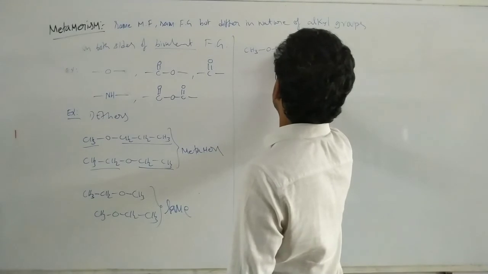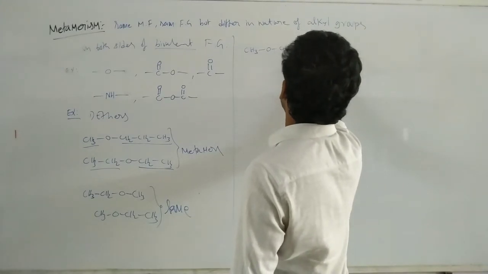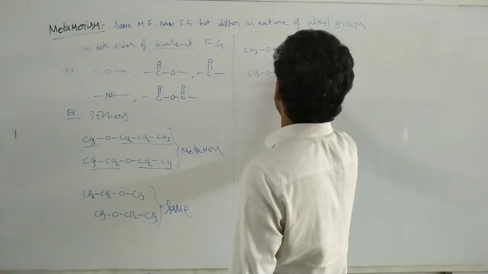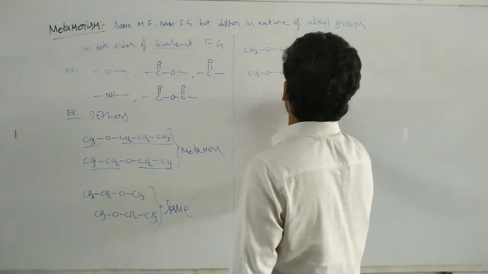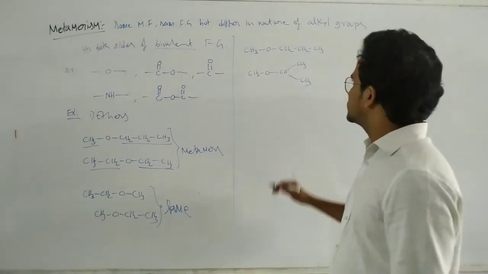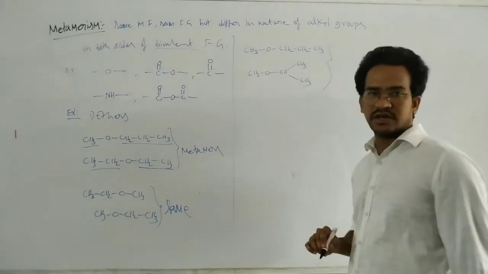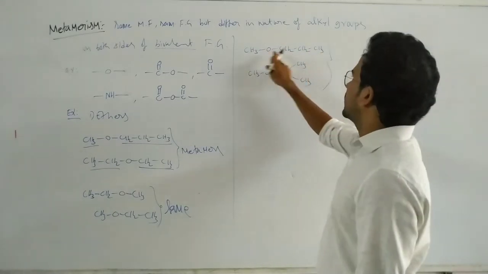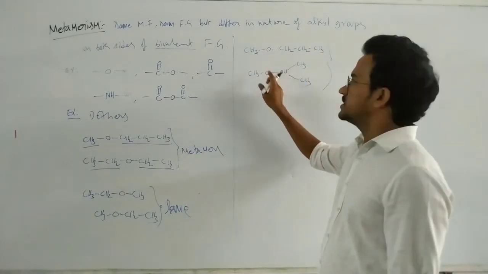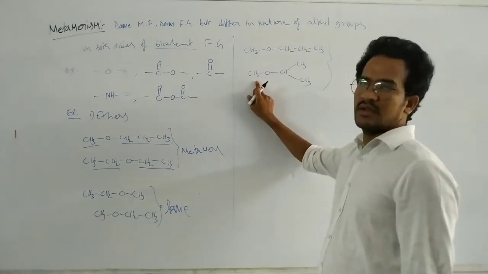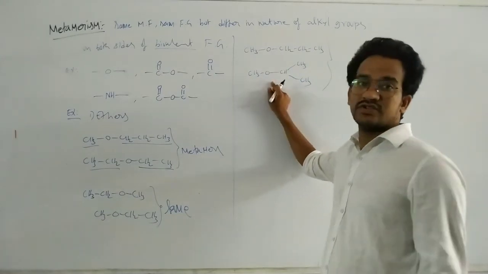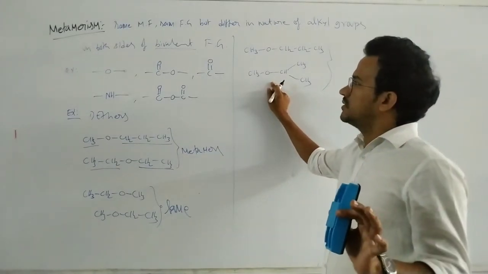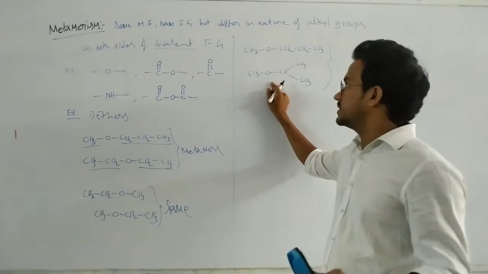Okay, so next, you can see this one: CH3, O, CH2, CH2, CH3. Now CH3, O, CH, CH3, CH3. In this case, these are not metamers. Why? Because here there is a propyl and methyl. In this case, isopropyl and methyl. From one compound to the other compound, there is no different nature of alkyl groups on both sides.